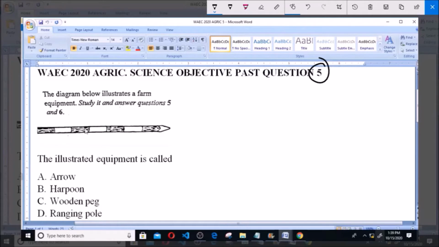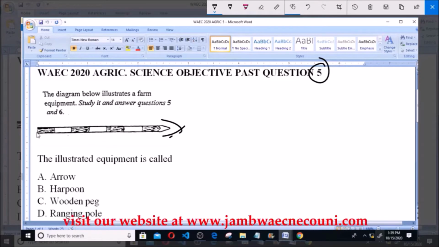Now you have this equipment, a rod-like equipment with one pointed end and the other end rounded, and then it is painted black and white.